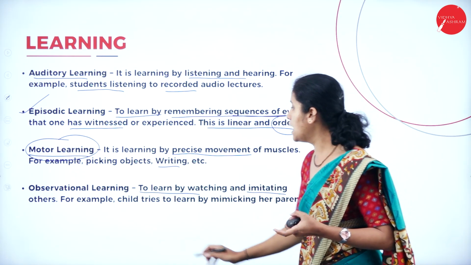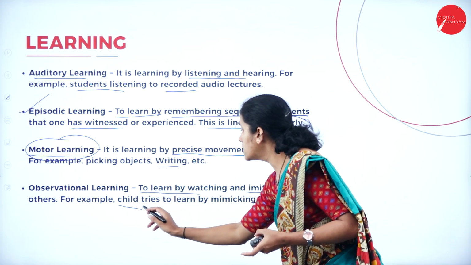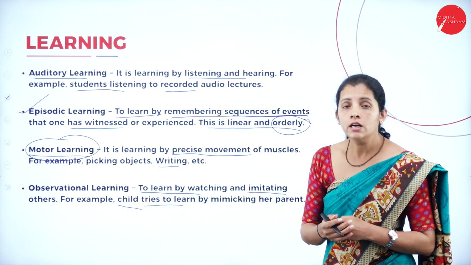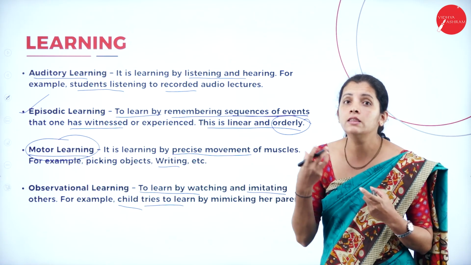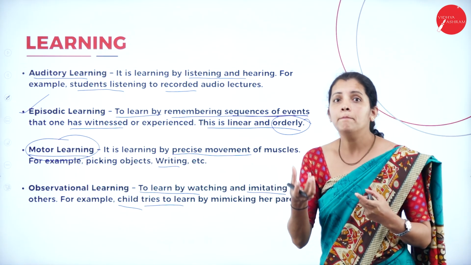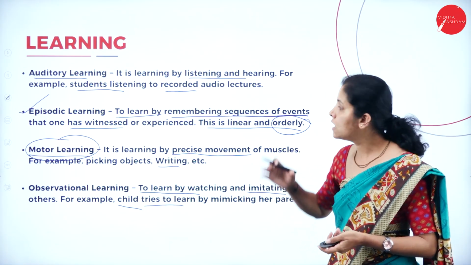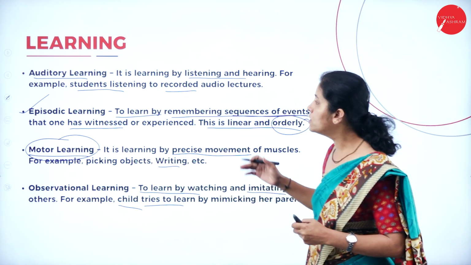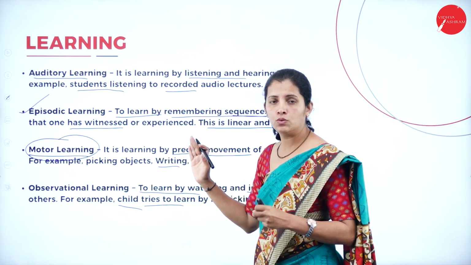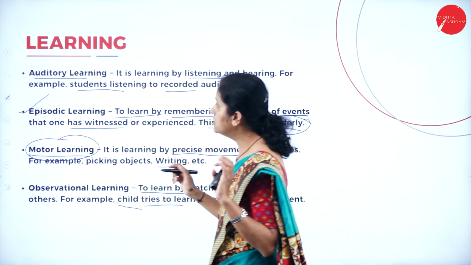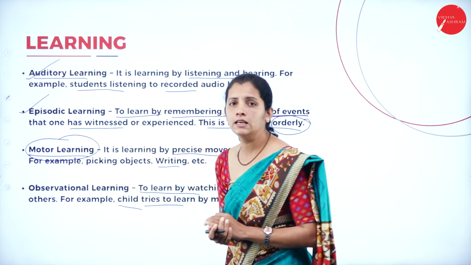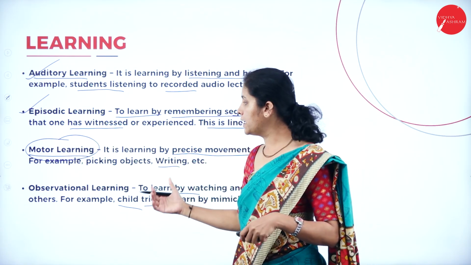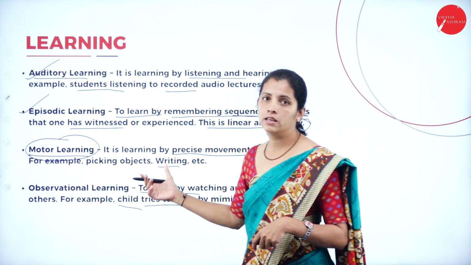And the best example here, a child tries to learn by mimicking her parents. So, learning is classified into four types, that is auditory learning, episodic learning, motor learning, as well as observational learning.